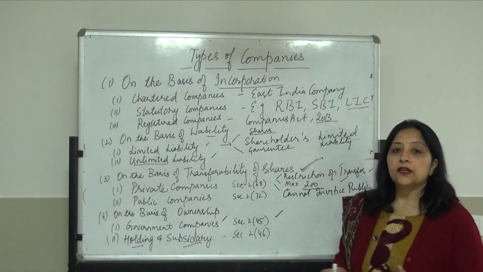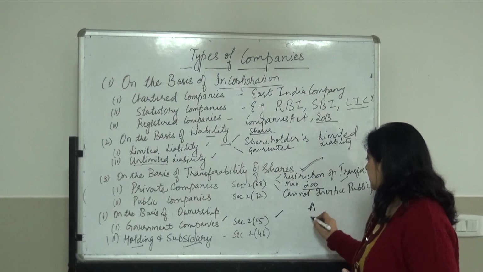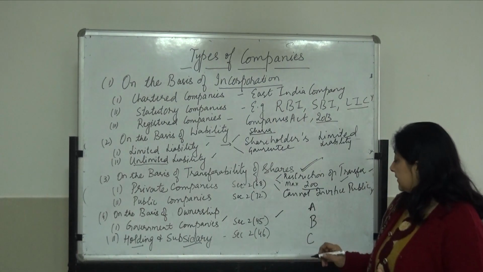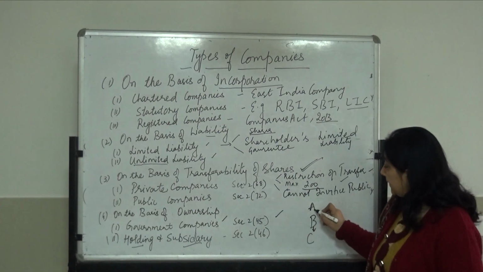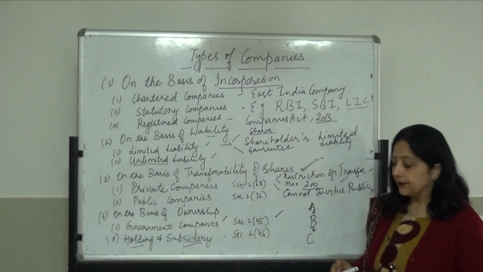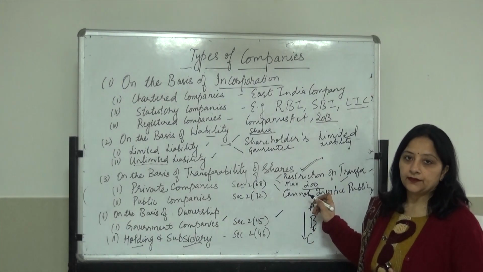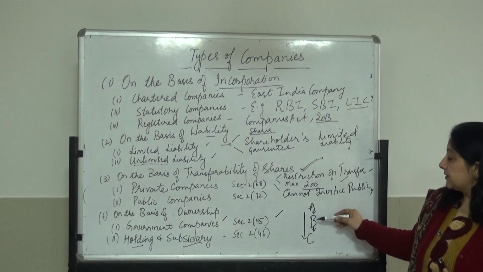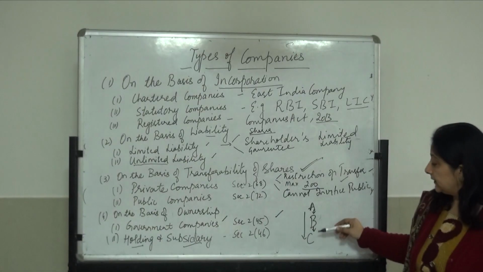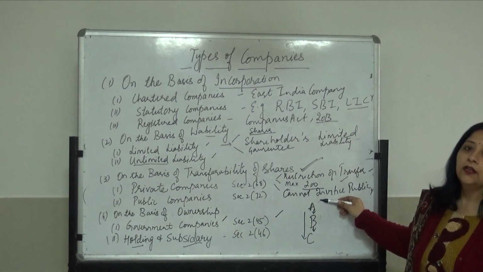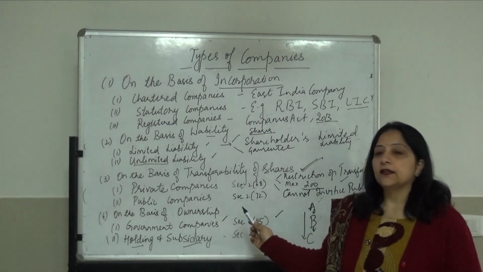एक और चीज सब्सिडरी कंपनी में डिफाइन की गई है कि अगर जैसे I'll give an example, if there are 3 companies, we say if C is subsidiary of B and B is subsidiary of A, then C is also subsidiary of A, right? So a company is subsidiary of other and other is subsidiary of still another company, then this is also subsidiary of the main company. So this is how we define holding and subsidiary.